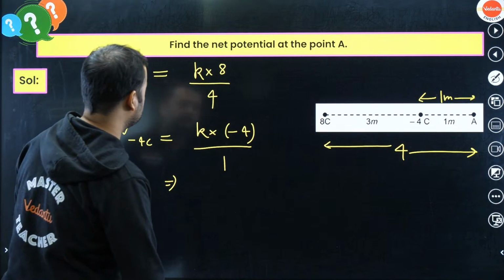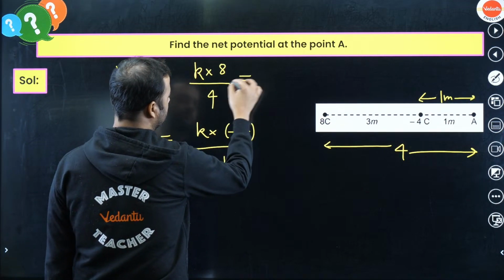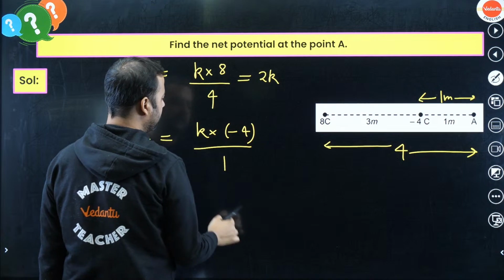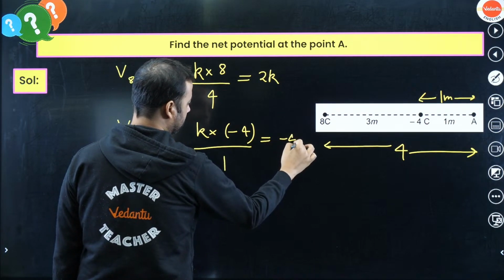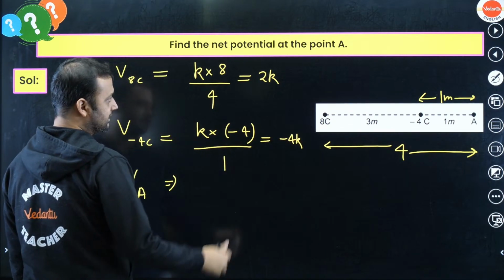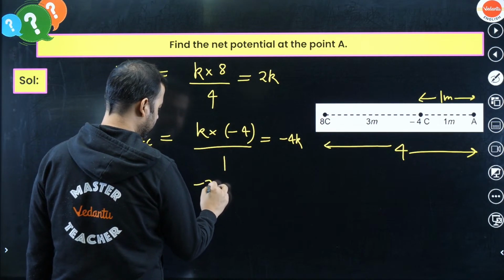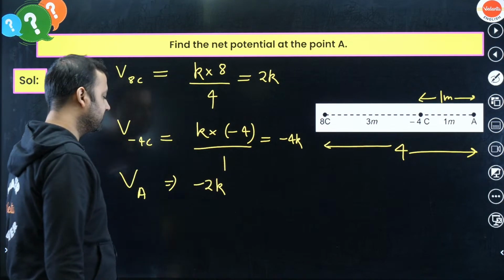So what will be net potential? So this will become 8 by 4 is 2. So this will become 2K, right? And this will become minus 4K, right? So total potential is minus 4K plus 2K. So that will be given by minus 2K. Okay. So answer will be minus 2K.